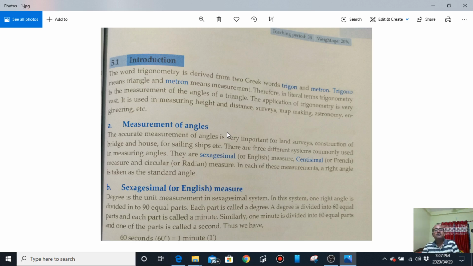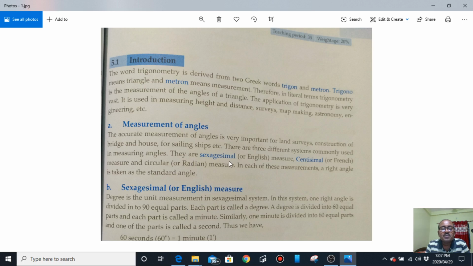So this is the page of your book. Here, what is the meaning of trigonometry and what is the importance of angles in trigonometry is mentioned. An angle is measured in three systems.